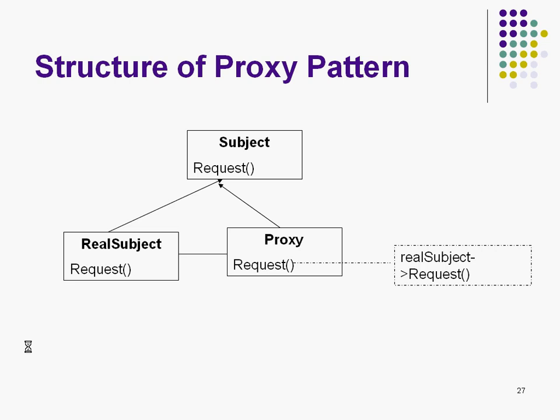But then it is not going to be as simple as that. There can be checks, there can be much more done in this method before it calls the real subject request. In case of image proxy, it was actually creating the image object and then calling draw on that. In case of kernel proxy, it was doing some checks whether you are the right guy to kill this process and then calling the kill proc of the kernel proxy.